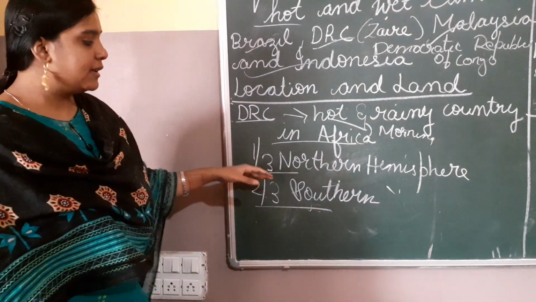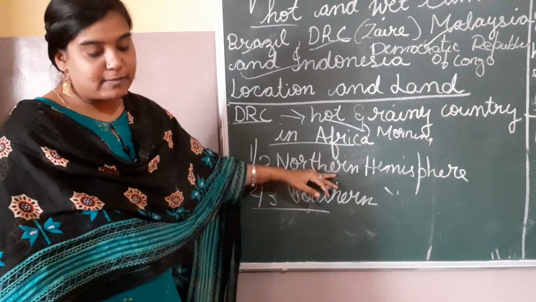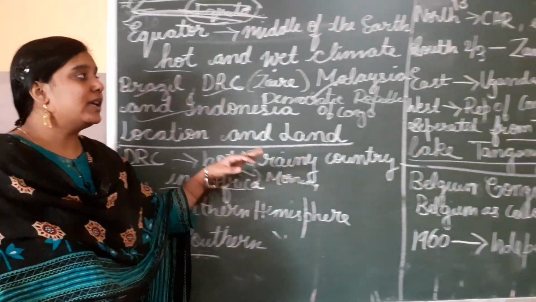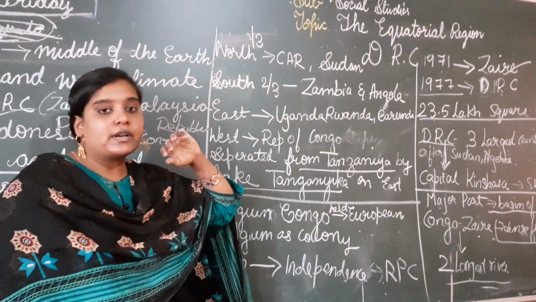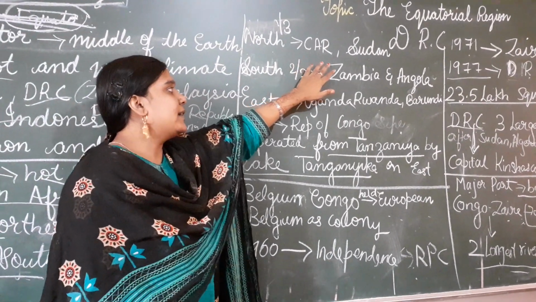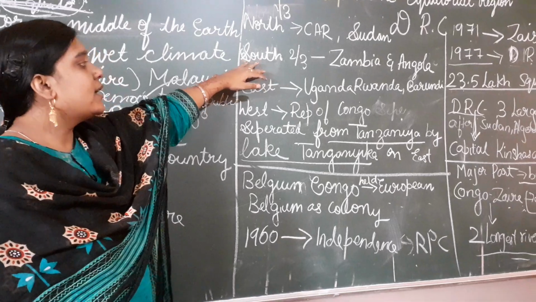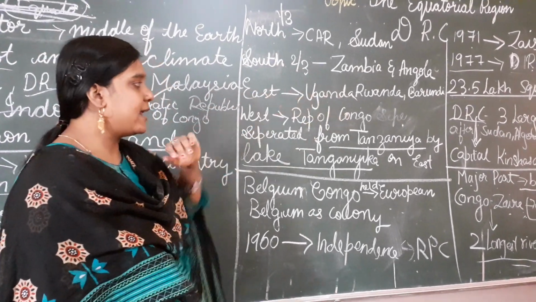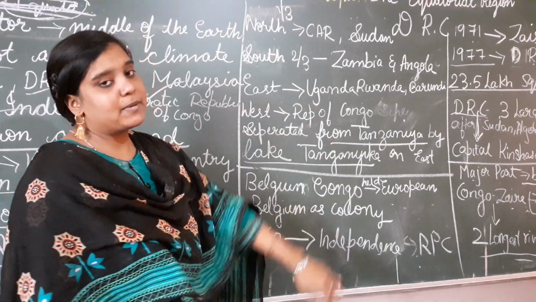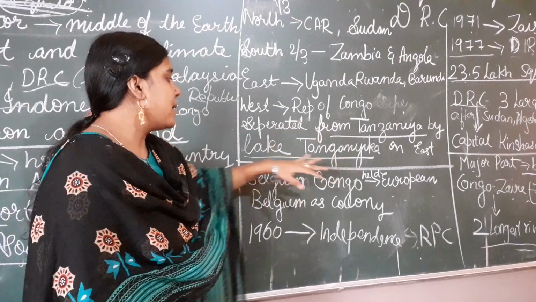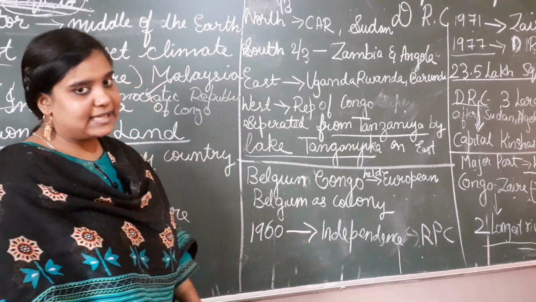Then 1/3 of the country is in the northern hemisphere and 2/3 in the southern hemisphere. Okay. Then in the northern hemisphere, what are the countries coming on the north side? CAR, the Central African Republic, and Sudan. And south, Zambia and Angola. In the east, we have Uganda, Rwanda and Burundi. In the west, we have the Republic of Congo. Okay, these are all separated from Tanzania by Lake Tanganyika on the east.